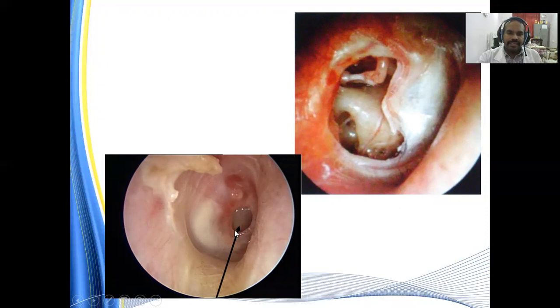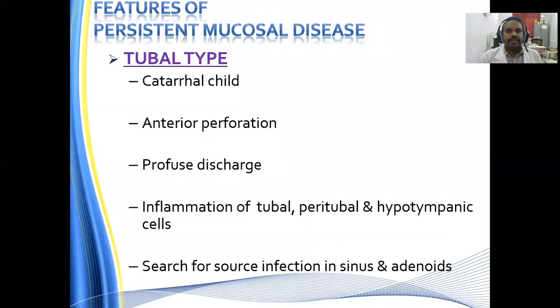In the second diagram, we can see the middle ear mucosa is pale, wet, and pinkish in appearance. Then the tubal type. Tubal type is seen in a catarrhal child where there is an anterior perforation and profuse discharge. Inflammation of the tubal, peritubal, as well as hypotympanic cells will lead to development of this tubal variant. Search for the source of infection in the sinus as well as the adenoids.